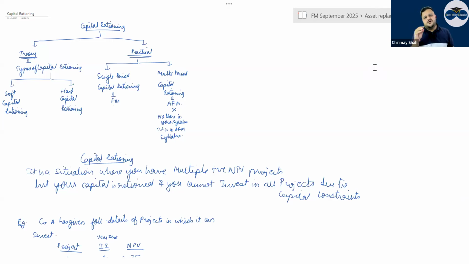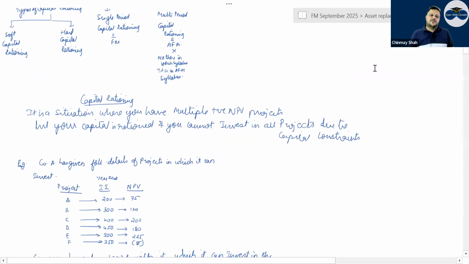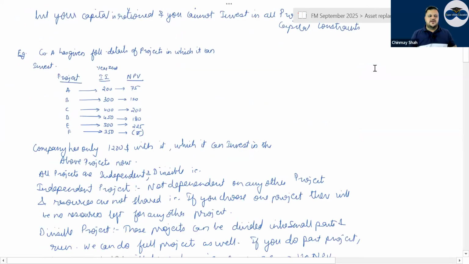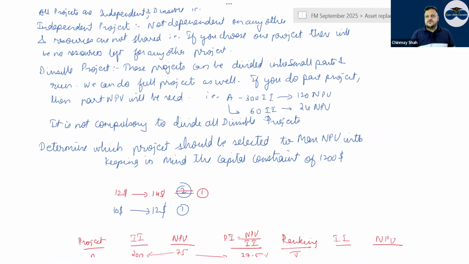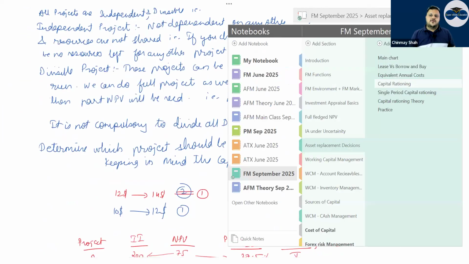First, you write the basic definition of capital rationing. It is when you have multiple positive NPV projects, but your capital is rationed or you have low capital, and you cannot invest in all projects due to the capital constraint. So there is a capital constraint, and there are 3 or 4 types of capital rationing theory.